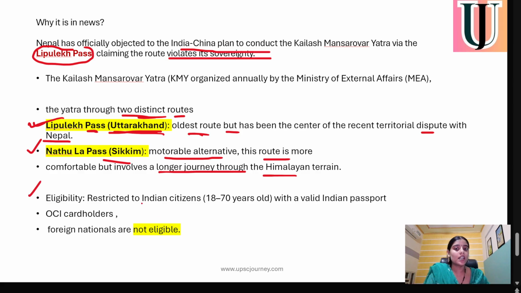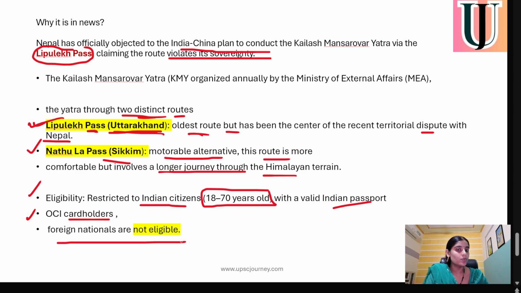Now there's an eligibility criterion restricted to Indian citizens: persons aged 18 to 70 years with a valid Indian passport. Overseas citizen card holders and foreign nationals are not eligible, because it is only for Indian citizens. So it can be asked whether all citizens are allowed for this yatra. No, only Indian citizens from age 18 to 70 with a valid Indian passport are allowed. Second, overseas citizen card holders and foreign nationals are not eligible for this yatra.